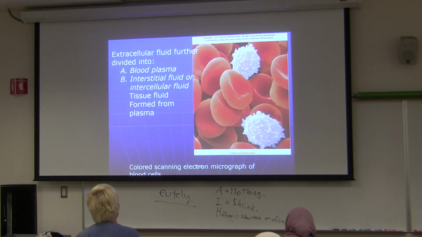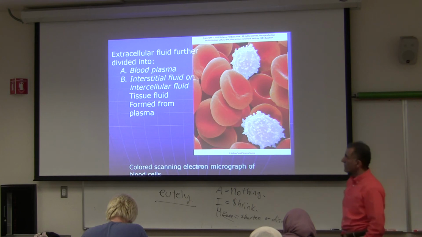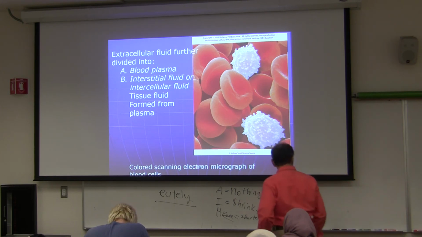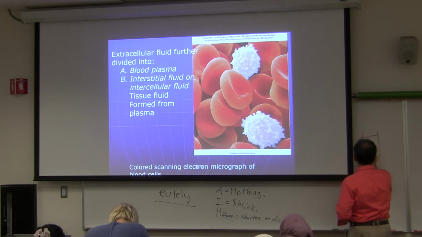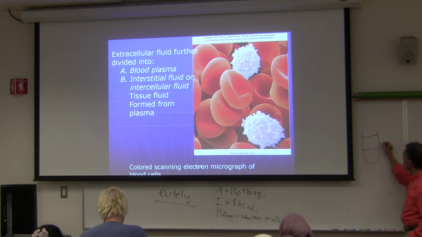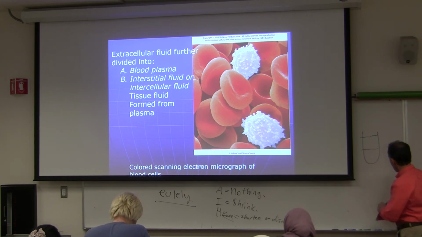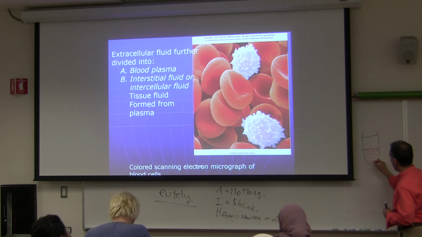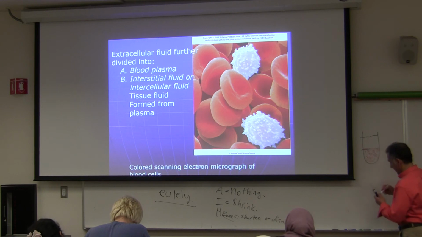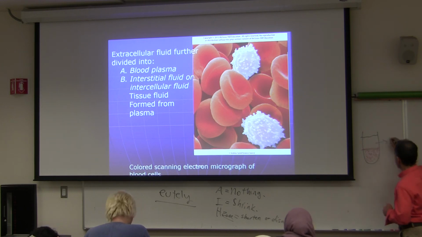A few terminologies: extracellular fluid means fluid outside of cells. It is further divided into blood plasma and others. If I take your blood and put it in a test tube, what happens is that down here are all of your red blood cells, which on top they call formed elements. Everything is here, and right here it is your plasma.